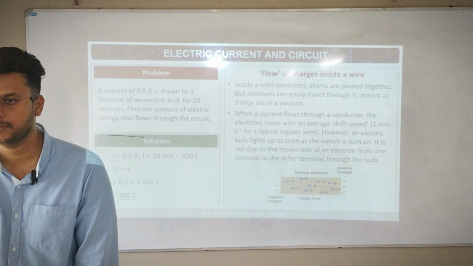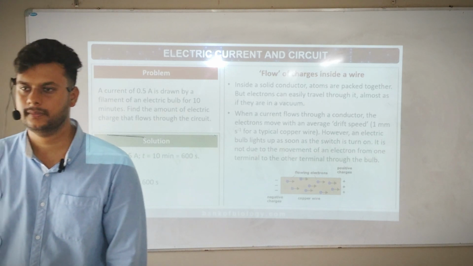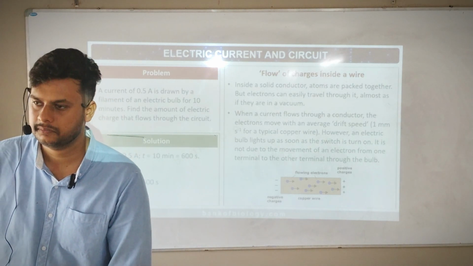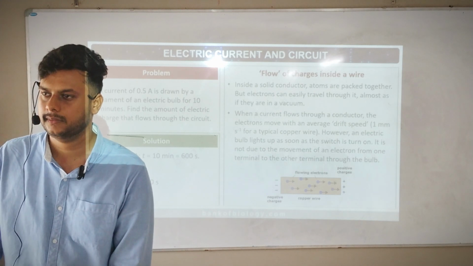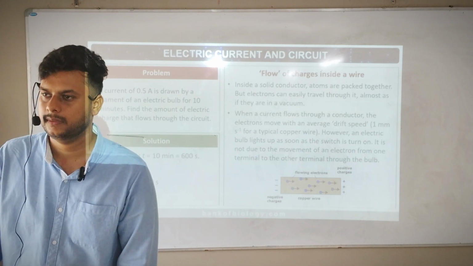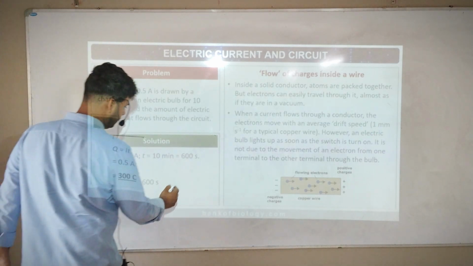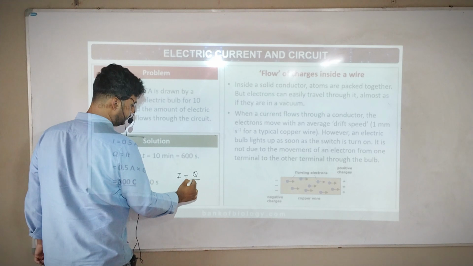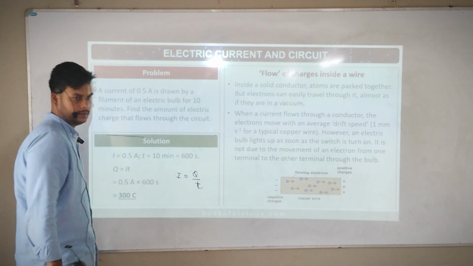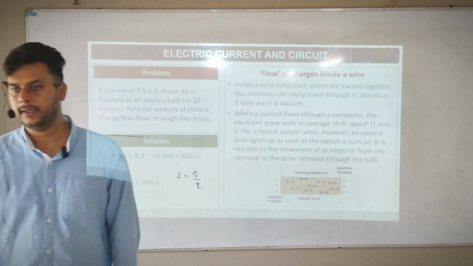ಕರೆಂಟ್ ಇಸ್ ಈಕ್ವಲ್ ಟು ಫಾರ್ಮುಲಾ. Current is equal to Q by T. I is equal to Q by T. That's it.